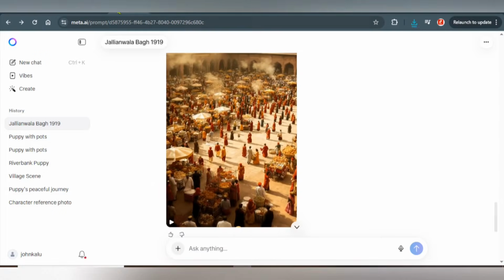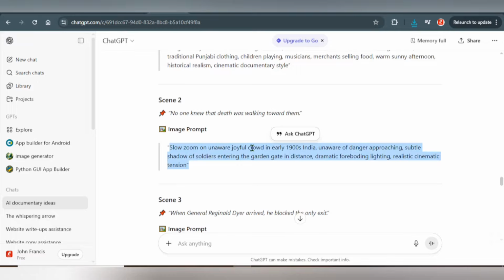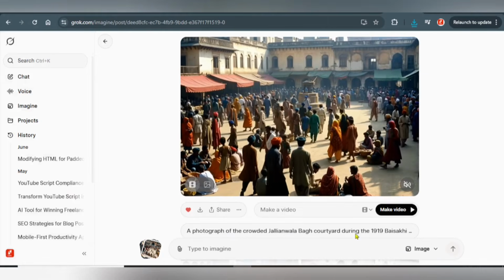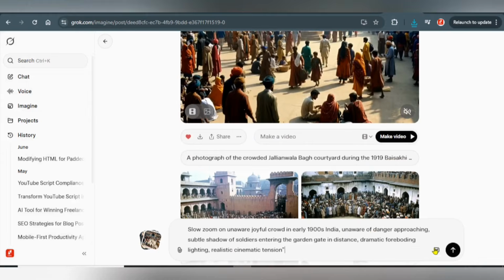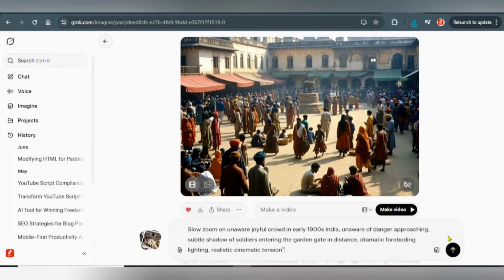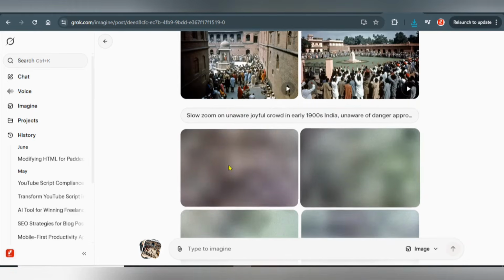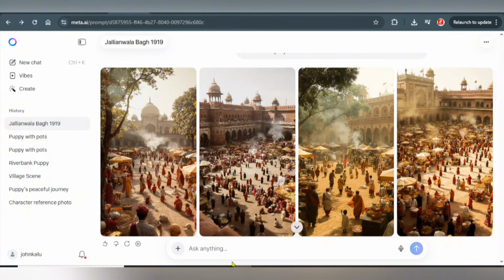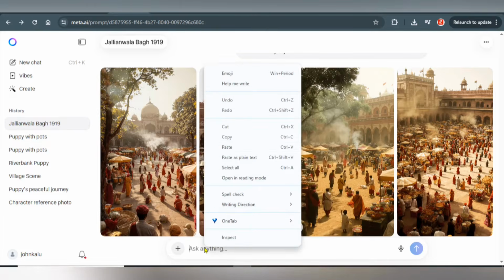So you can add the second prompt from here and copy the second prompt. Then come to Grok, paste the prompt here, then send it out. Okay, so it's generating it. You can also do the same thing for this. So remember, this is shorts and the other one is portrait.